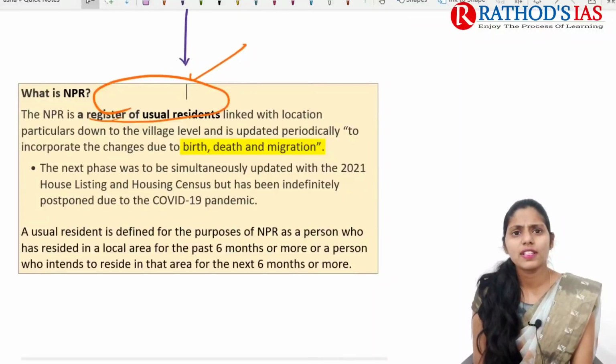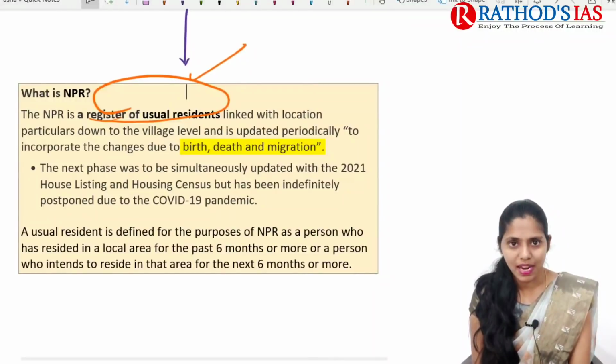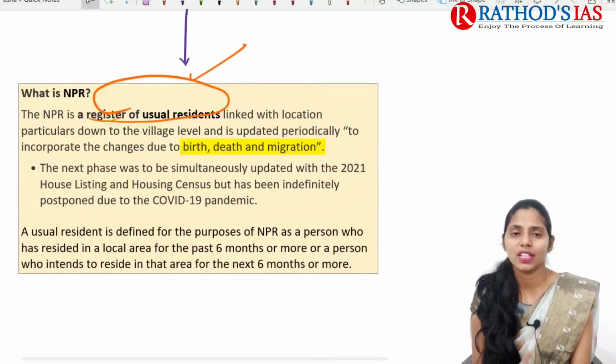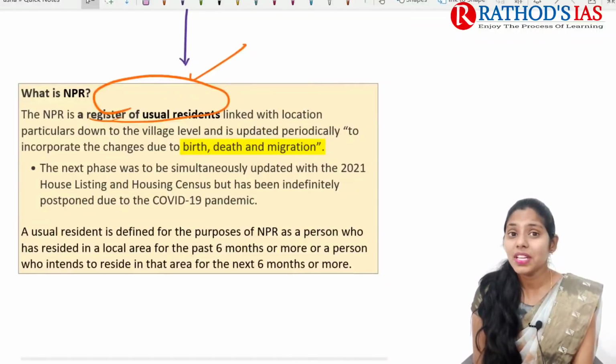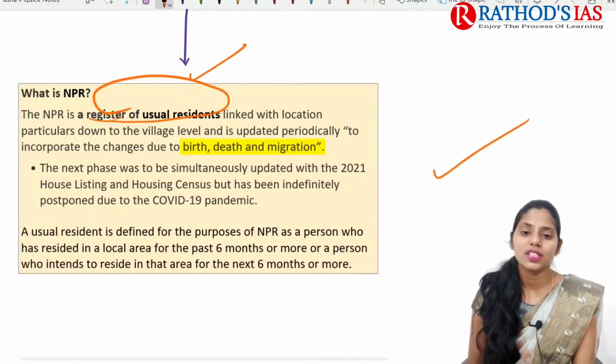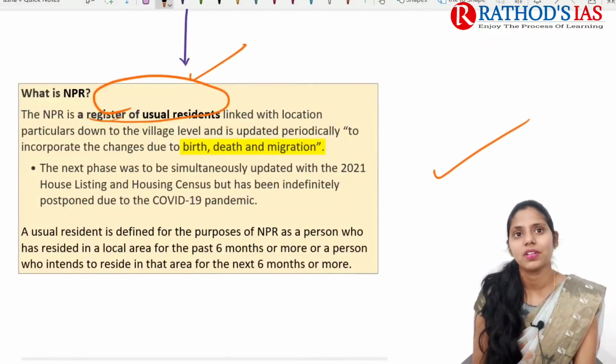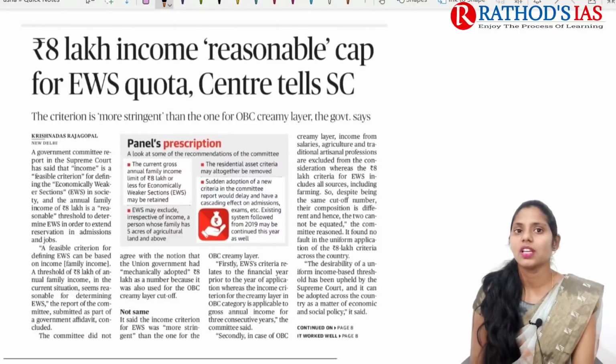So what is a usual resident? Usual resident is defined for the purpose of the National Population Register. It means a person who has resided in a local area for the past 6 months or more, or a person who intends to reside in that area for the next 6 months, will come under usual residence. So this is the gist of this topic and I hope it is very much clear. Now let us try to see the next topic.